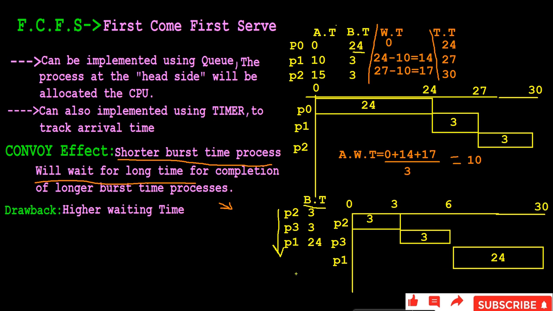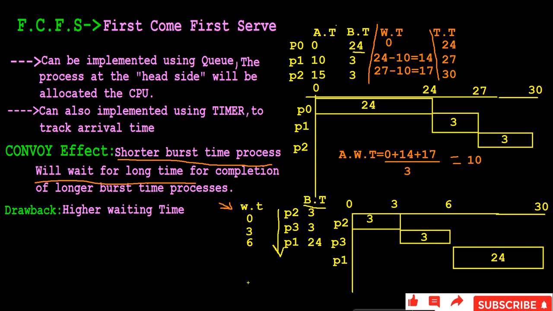Now let us calculate the average waiting times for P2, P3, P1. The waiting time of P2 is 0, as it starts the execution at the 0th second. The waiting time of P3 is 3, when it starts the execution. Here we are not considering the time of arrival, we are considering the order. And P1 starts the execution at the 6th second.